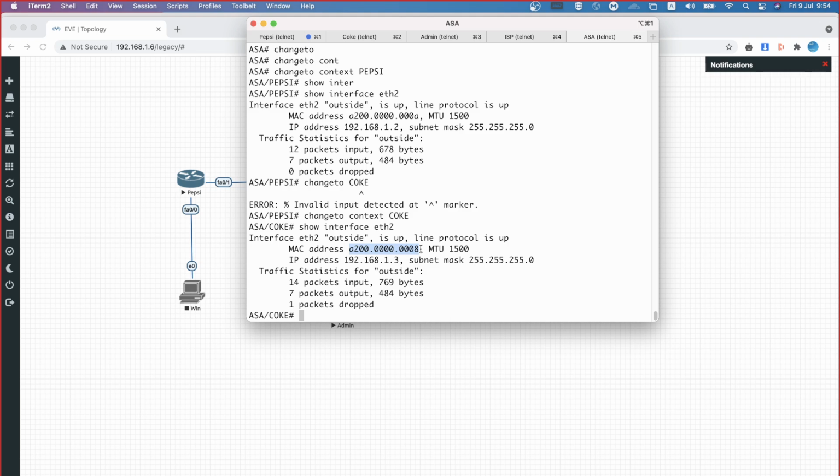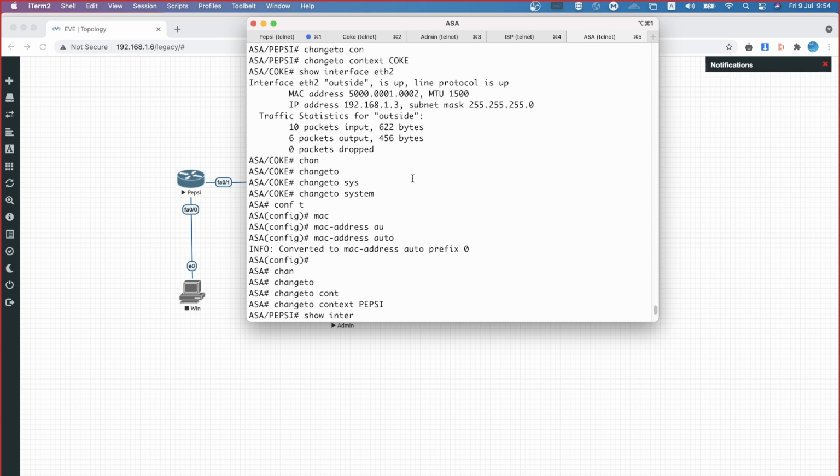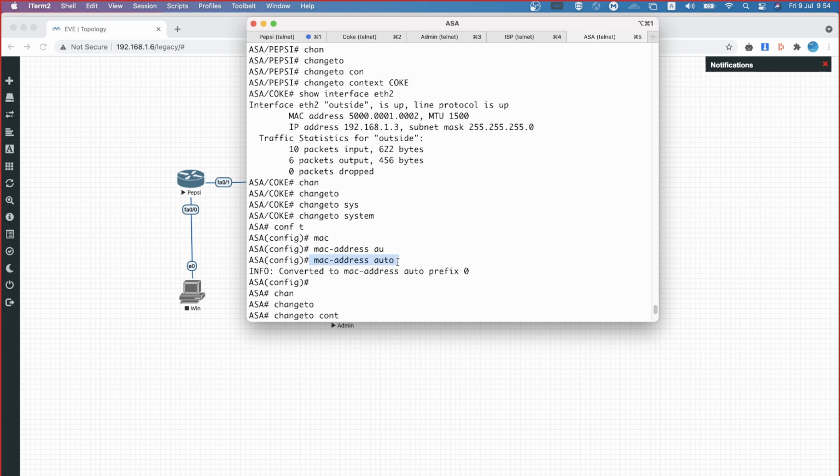So, in a newer version, you are not dependent on giving this command mac-address auto, because that is automatically generated. You're getting my point, right? Only if it is not generating do you have to give the command mac-address auto. Is that clear? Do you understand what I'm saying?